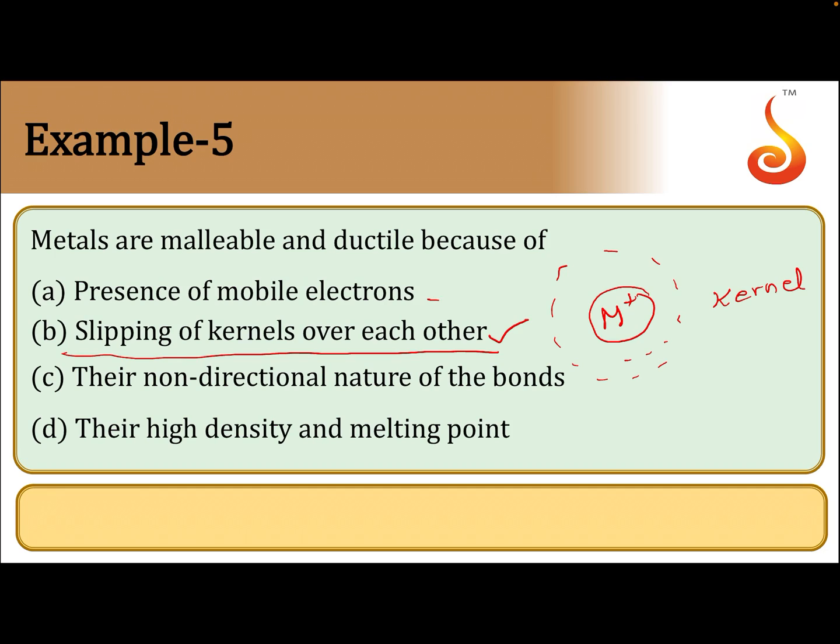Presence of mobile electrons means we can explain conductivity there. So the first option is wrong. Their non-directional nature of bond has nothing to do with malleability and ductility. High density and high melting point also have nothing to do with malleability and ductility. So malleability and ductility are because of slipping of kernels over each other.